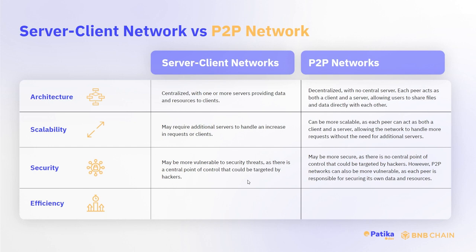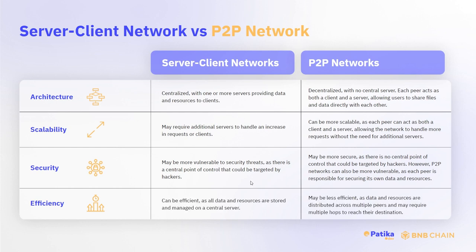However, peer-to-peer networks can also be more vulnerable in some cases as each peer is responsible for securing its own data and resources. Efficiency. Server-client networks can be more efficient as all data and resources are stored and managed on a central server, and peer-to-peer networks may be less efficient as data and resources are distributed across multiple peers and may require multiple hops to reach their destination.